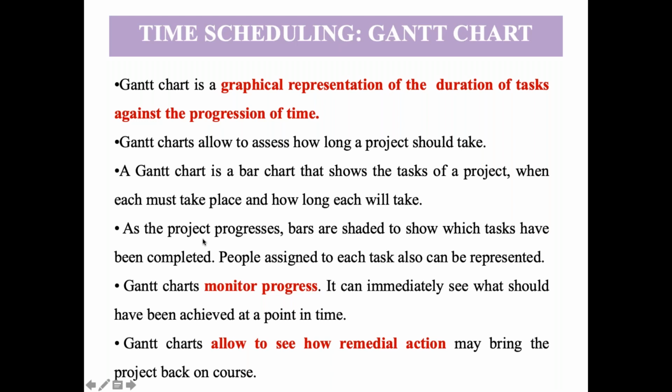If it is written that in 2 months we have to complete writing our introduction for a project, the timeline will show that in 2 months this has to be completed. So a Gantt chart basically helps us in monitoring the progress. How are we progressing? If we had planned that we have to write the introduction in 2 months, whether we will be able to achieve it or not.